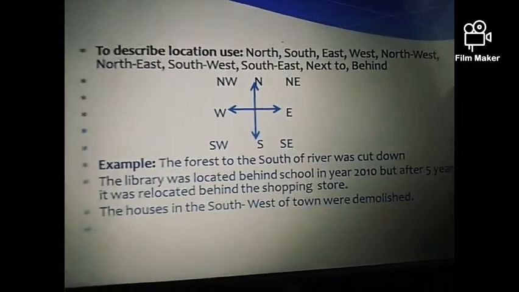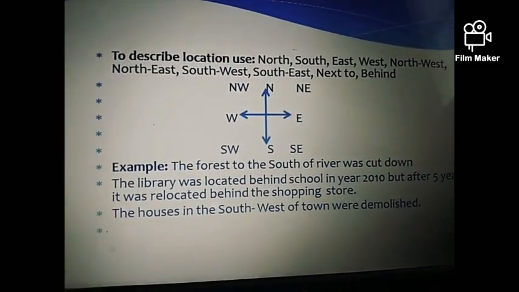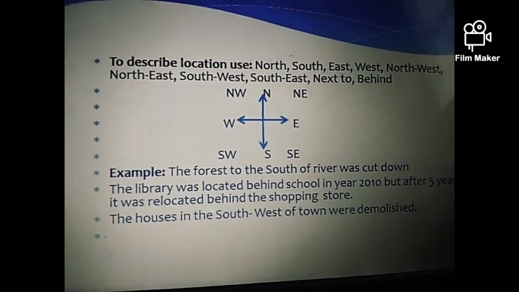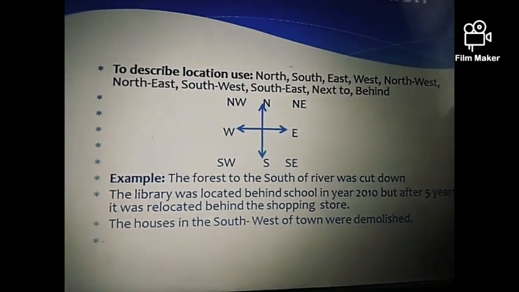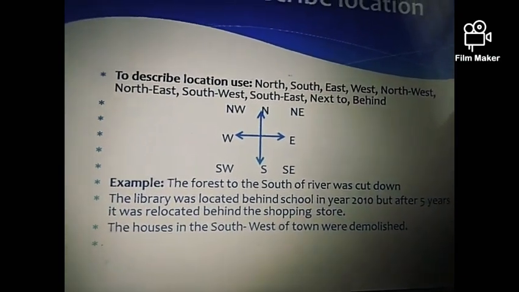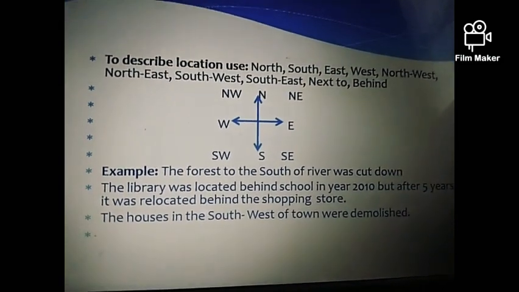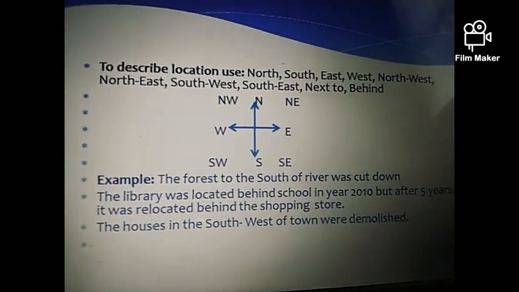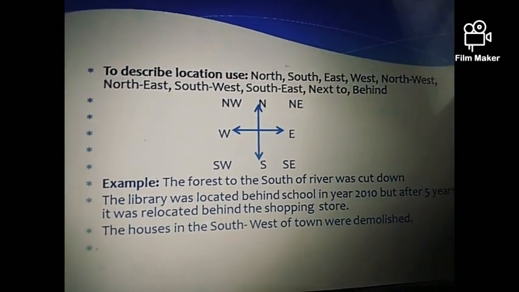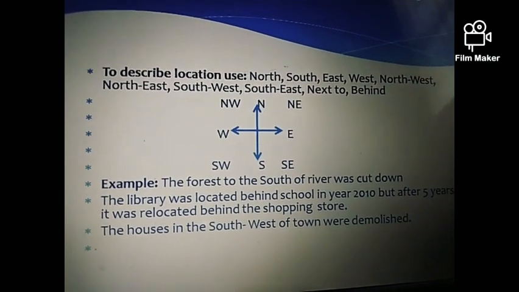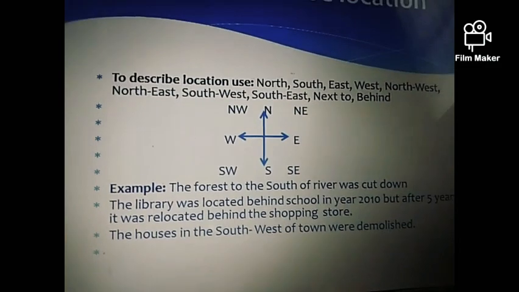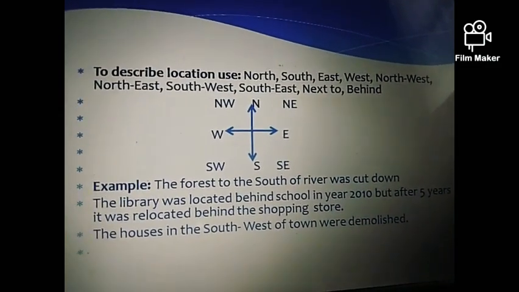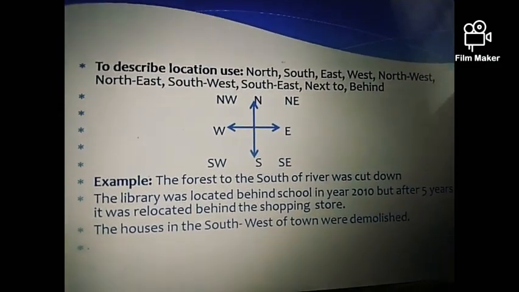Another example is that the library was located behind the school. Behind means backside. The library was located behind the school in 2010, but after 5 years it was relocated, meaning its location was changed. It was relocated behind the shopping store, or we can say that it was relocated next to the shopping store. So in this way we can use behind as well as next to.